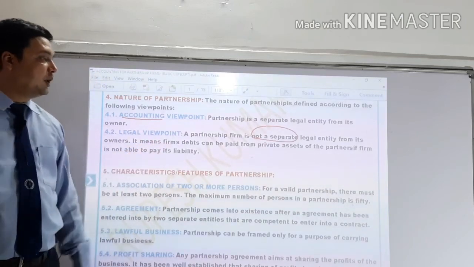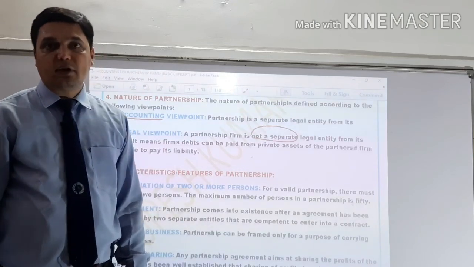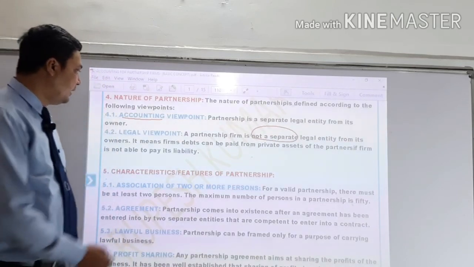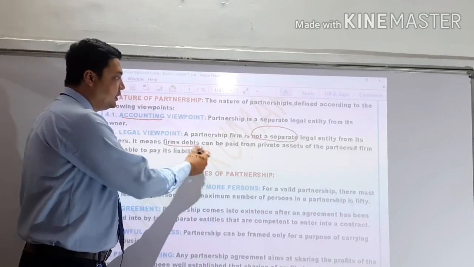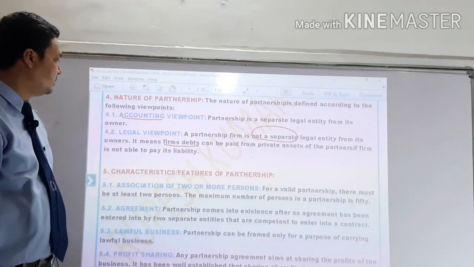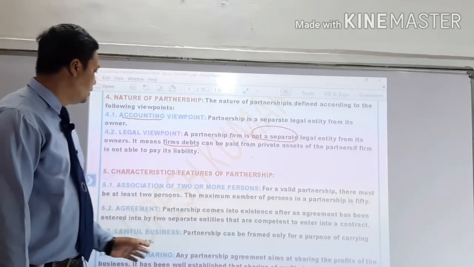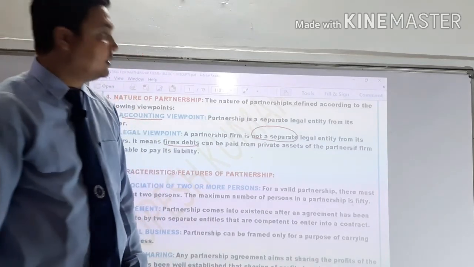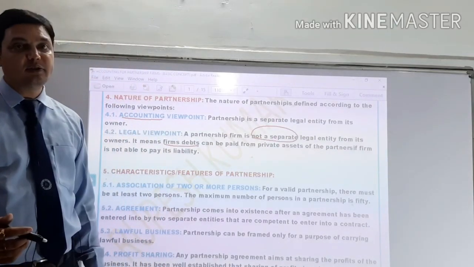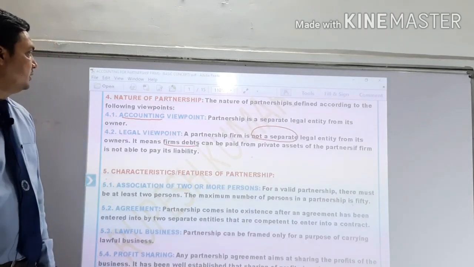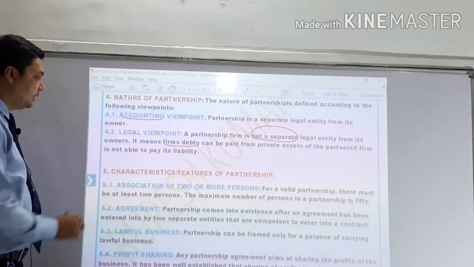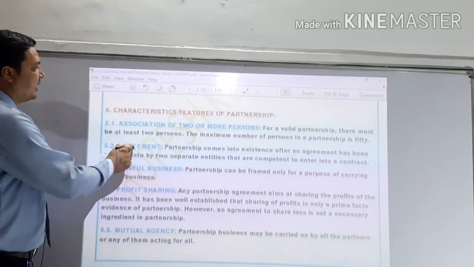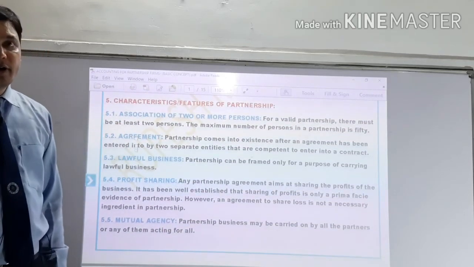But according to the legal viewpoint, a business and its owner are not separate persons. Both are the same. So if the firm is not able to pay its liability, its debts will be paid through the partners' private assets. This is the difference between the accounting viewpoint and the legal viewpoint. After that, the next point is the characteristics, features of partnership.